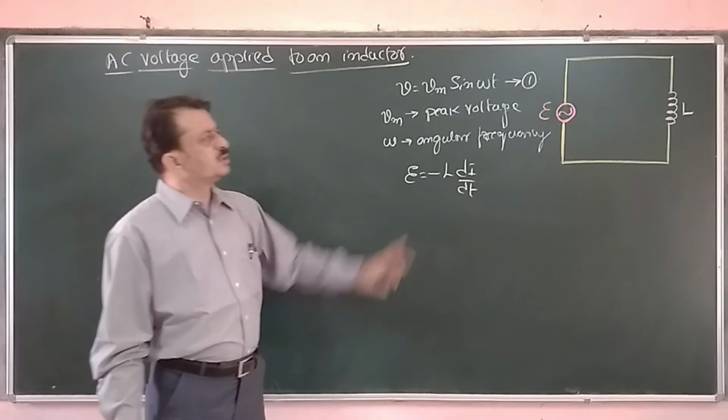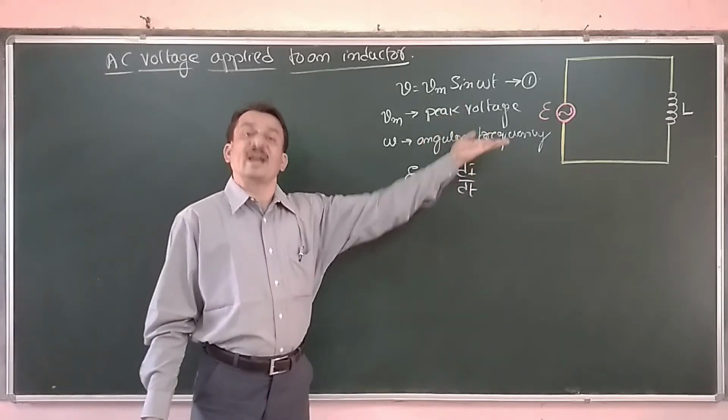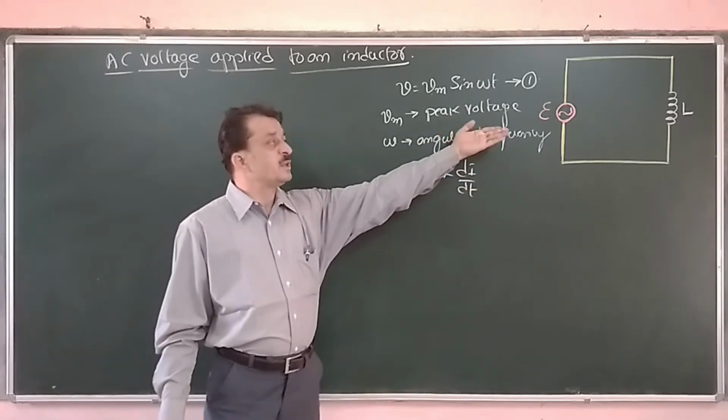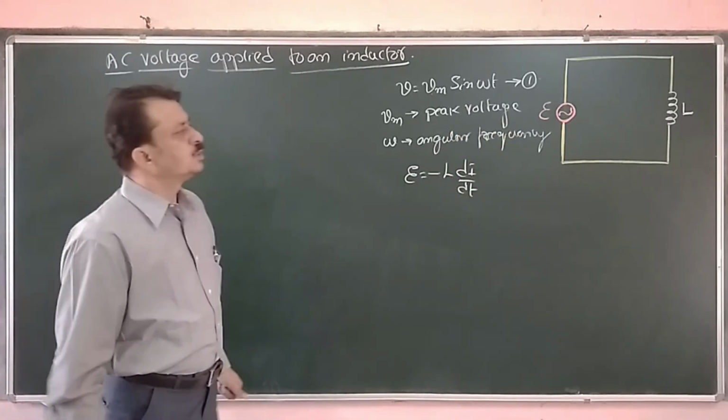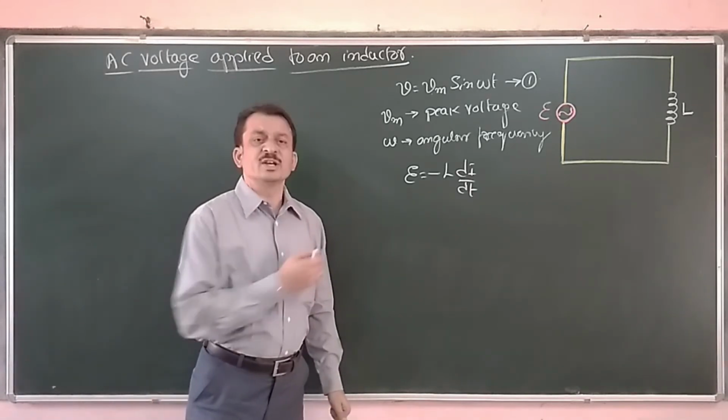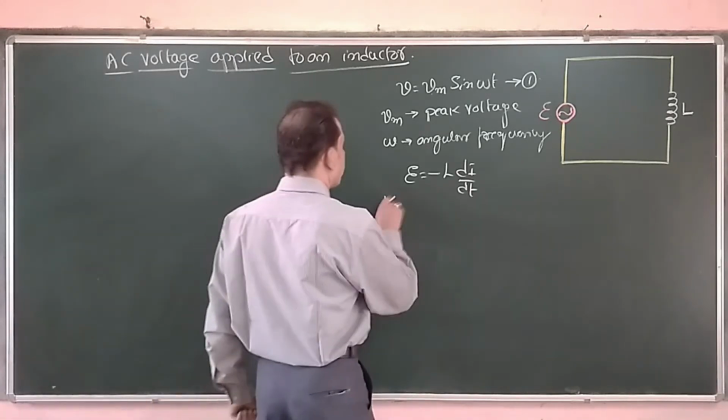Now our aim is to calculate the expression for instantaneous current in that circuit. Now that can be worked out by using Kirchhoff's loop rule.